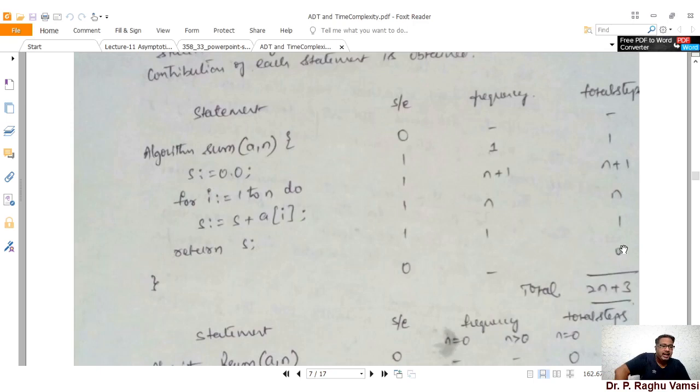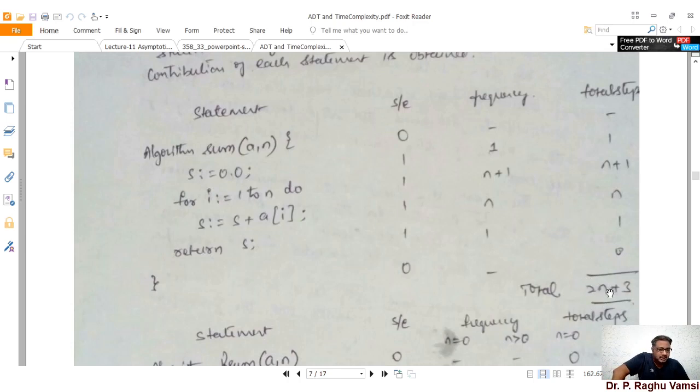Now if you add these total steps, 1 plus n plus 1 plus 1, which are all these things, it will become 2n plus 3. That means the total number of steps required for execution of this particular statement is 2n plus 3. Even though this is 2n plus 3, 3 is a constant. We can ignore this because 3 is not a big task for execution. And 2n is the thing we are supposed to consider.